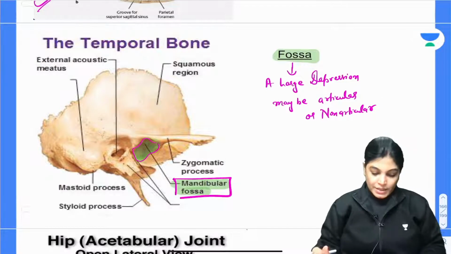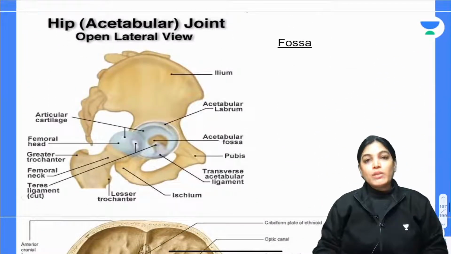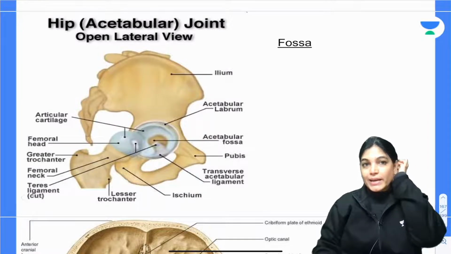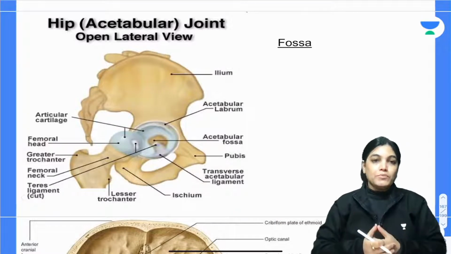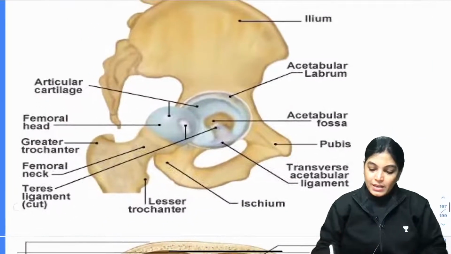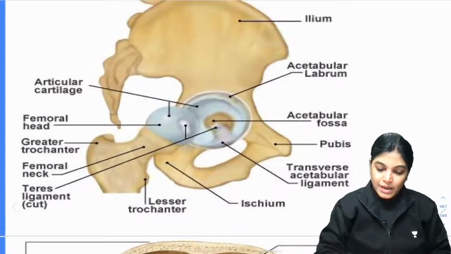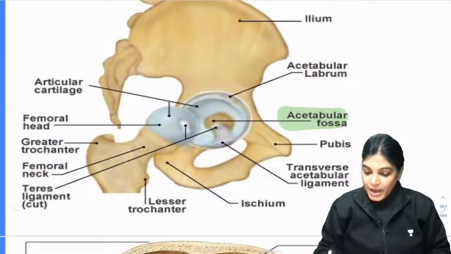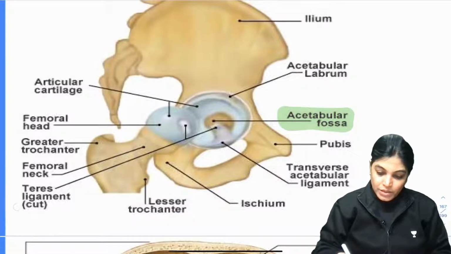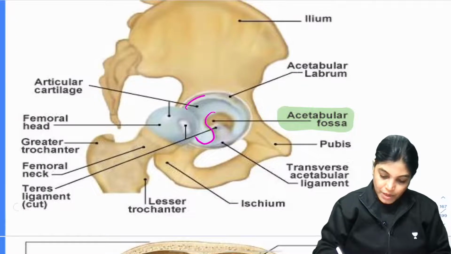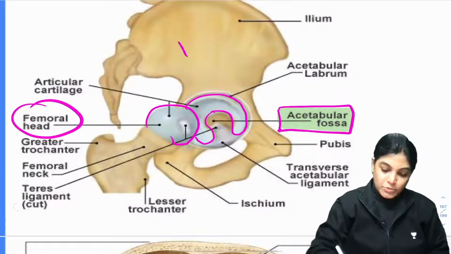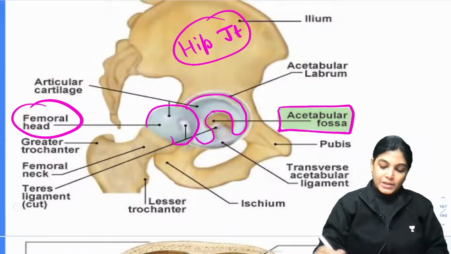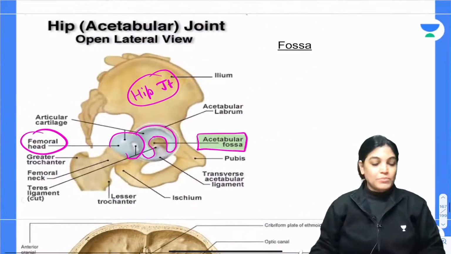Are you understanding, everyone? Let's move on to the next. I would like to show you one more example. This is a larger fossa which forms the hip joint. If I enlarge it, you can see this is called the acetabular fossa in the hip bone. Here you can see the outline of the acetabular fossa, which articulates with the femoral head and leads to the formation of the hip joint, a ball and socket type joint. Again, this can be articular, and this is an example of a large fossa.